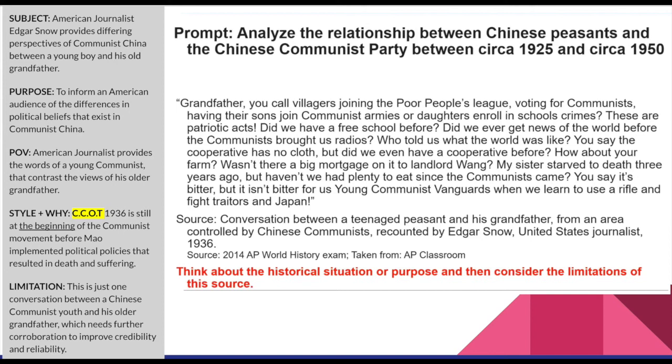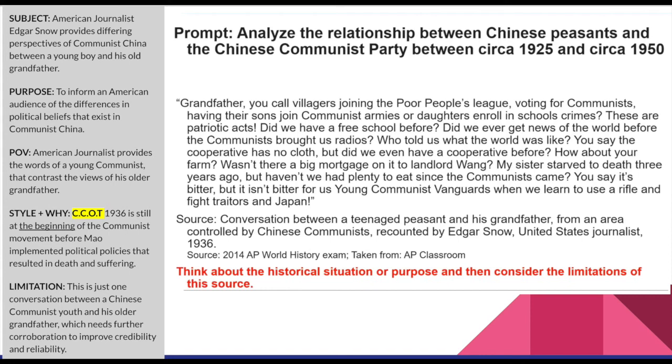Let's see what the kid says. It's in quotes, so you know it's the kid's words. So it's not an interpretation by this journalist. "Grandfather, you call villages joining the Poor People's League, voting for communists, having their sons join communist armies or daughters enroll in schools crimes? They are patriotic acts, grandfather, right?"